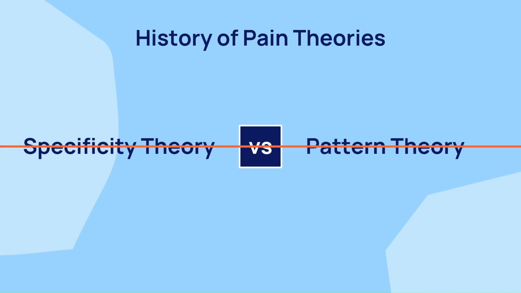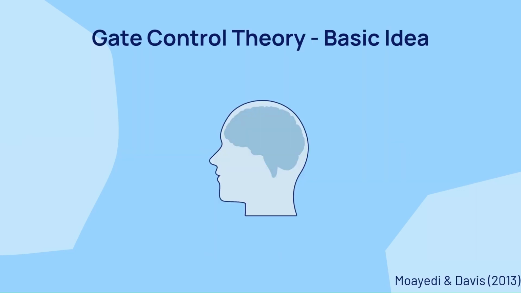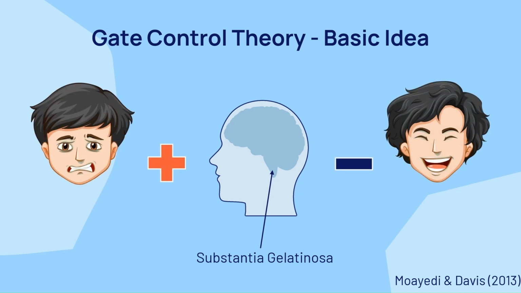In 1965, Melzack and Wall introduced the gate control theory of pain, which adopted strengths from these two theories while addressing their drawbacks. The basic idea is that there is an area in the brain called the substantia gelatinosa, which acts as a gate control system modulating the experience of pain. The gate control system can either increase or decrease the severity of pain perception, meaning that two people with the same injury may have vastly different experiences of pain.